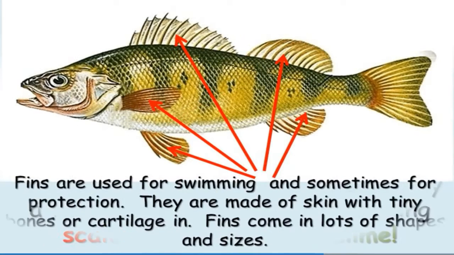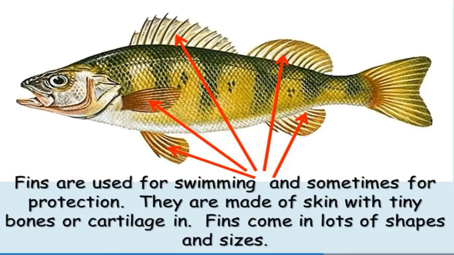The next is fins. Fins are used for swimming and sometimes for protection also. How protection? Some of the fishes have very spine-like fins which help them to protect themselves from the predators. They are made of skin with tiny bones and cartilages in them. Fins come in lots of shapes and sizes.